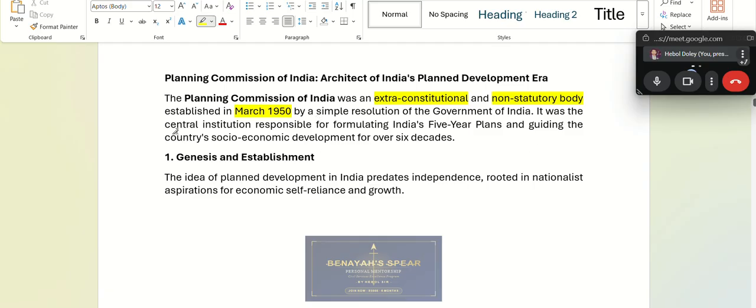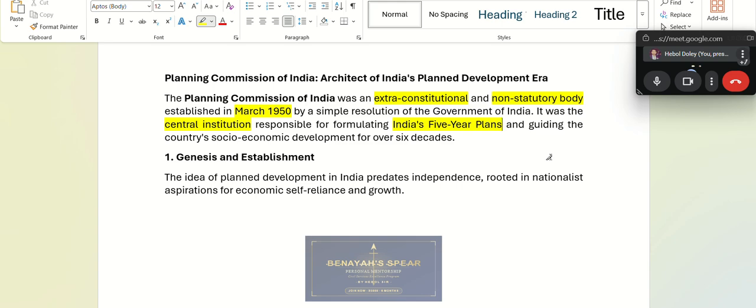Okay, it was the central institution responsible for formulating India's 5-year plans and guiding socio-economic development for over 6 decades, for over 60 years. This was the institution that looked after India's economic planning.